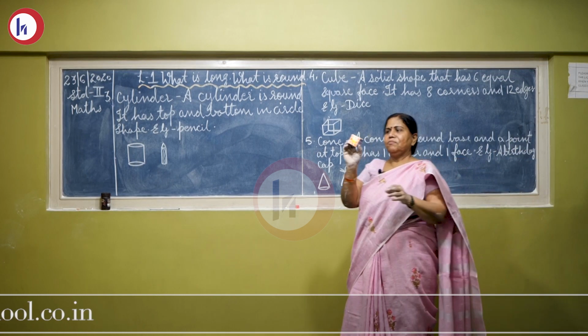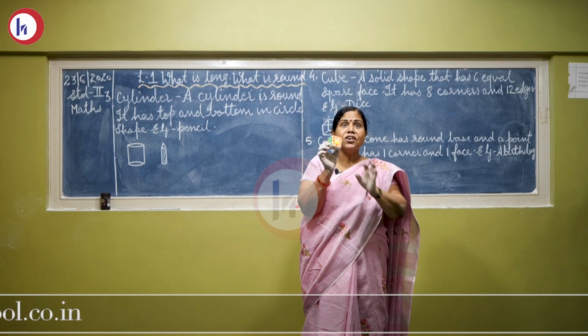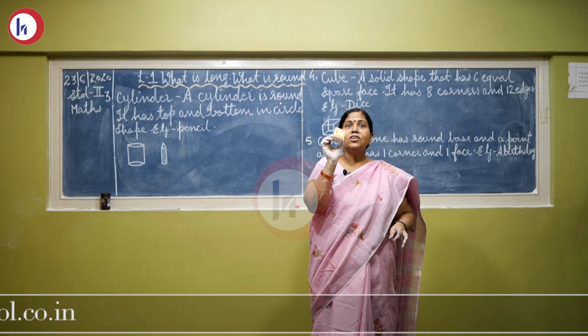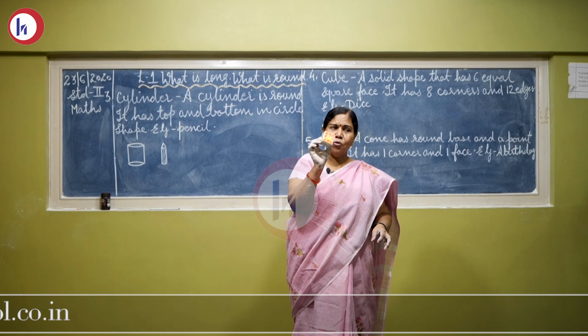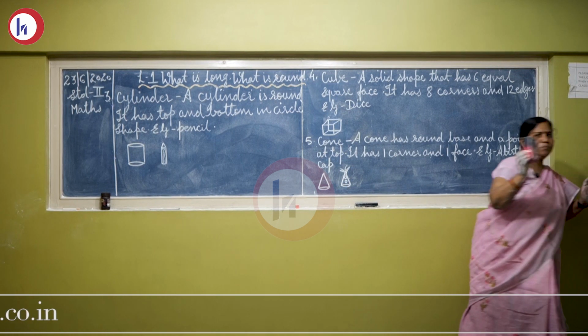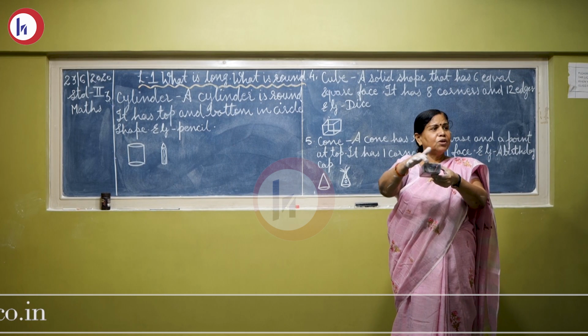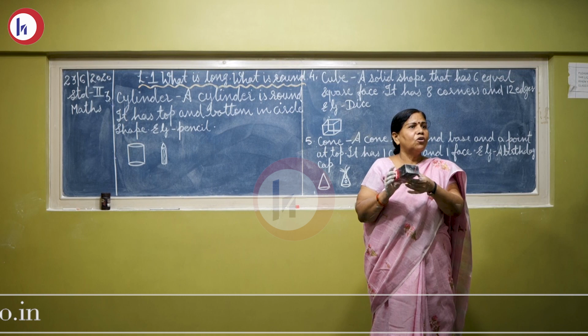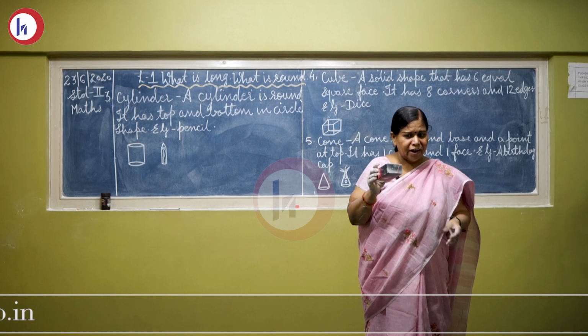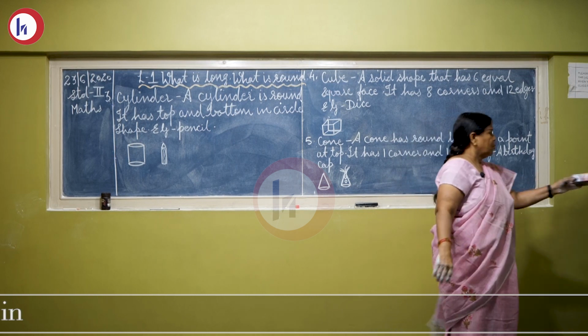What shape is this? All sides are same, equal, square shape. It is called cube. Okay. Now children, what is this shape? We call it opposite sides. All sides are rectangle in shape. Yes, it is called cuboid. All sides are rectangle in shape. Very good, children.